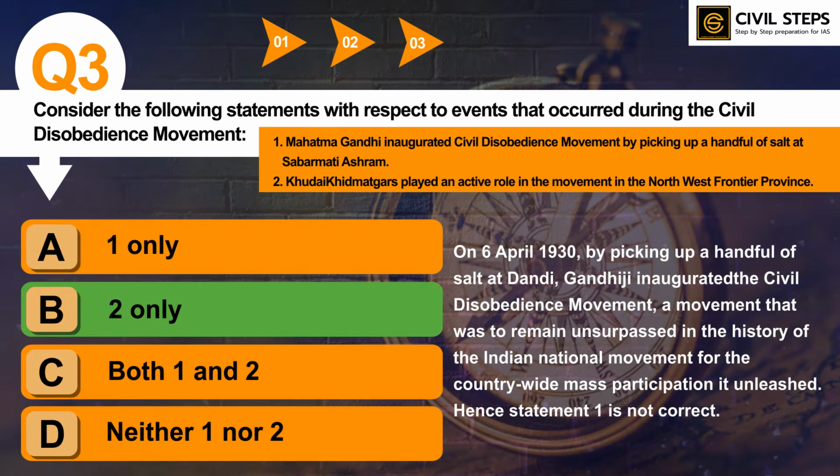Hence, statement 1 is not correct, while statement 2 is correct. The civil disobedience movement is very important. Parallelly, the non-cooperation movement and the Khilafat movement are also very important. You should prepare all these prominent movements of modern Indian history. This was all about question number 3.